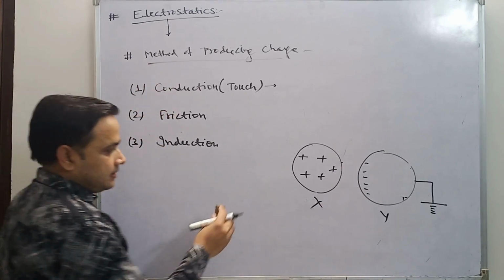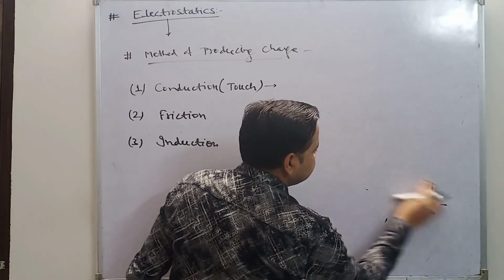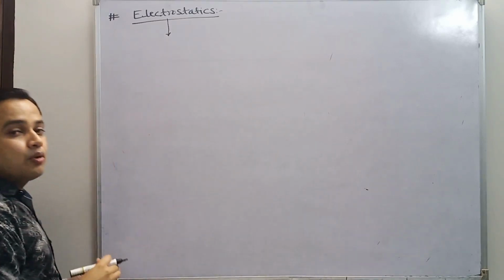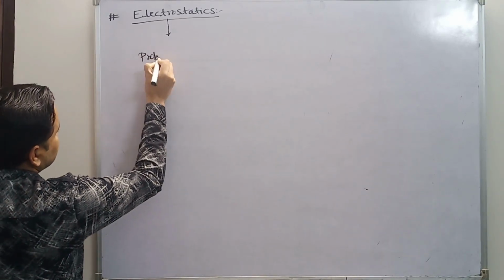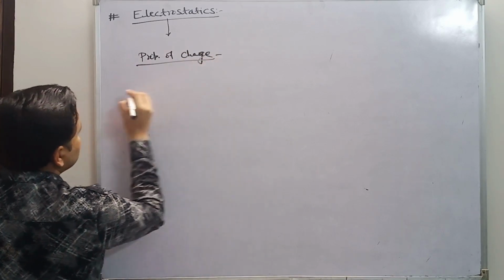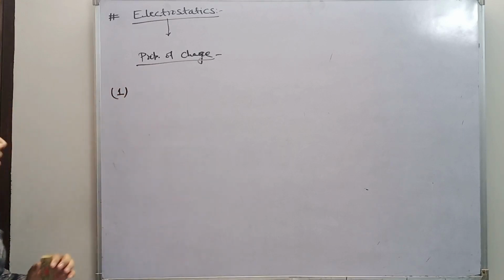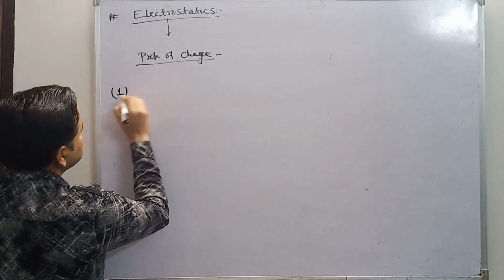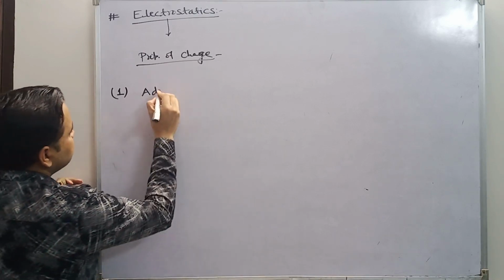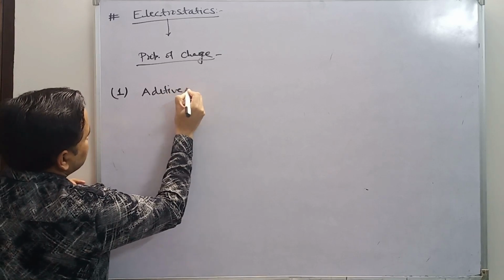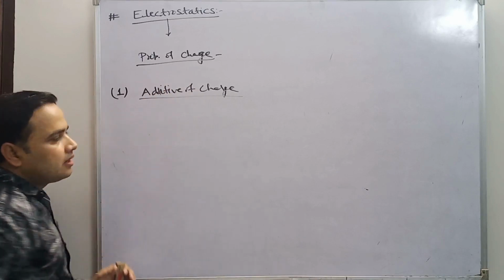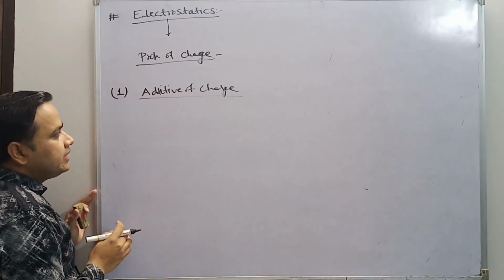Now we come to the next very important point, which is the properties of charge. So one by one we are discussing. First is additivity of charge. What is the meaning of additivity of charge?